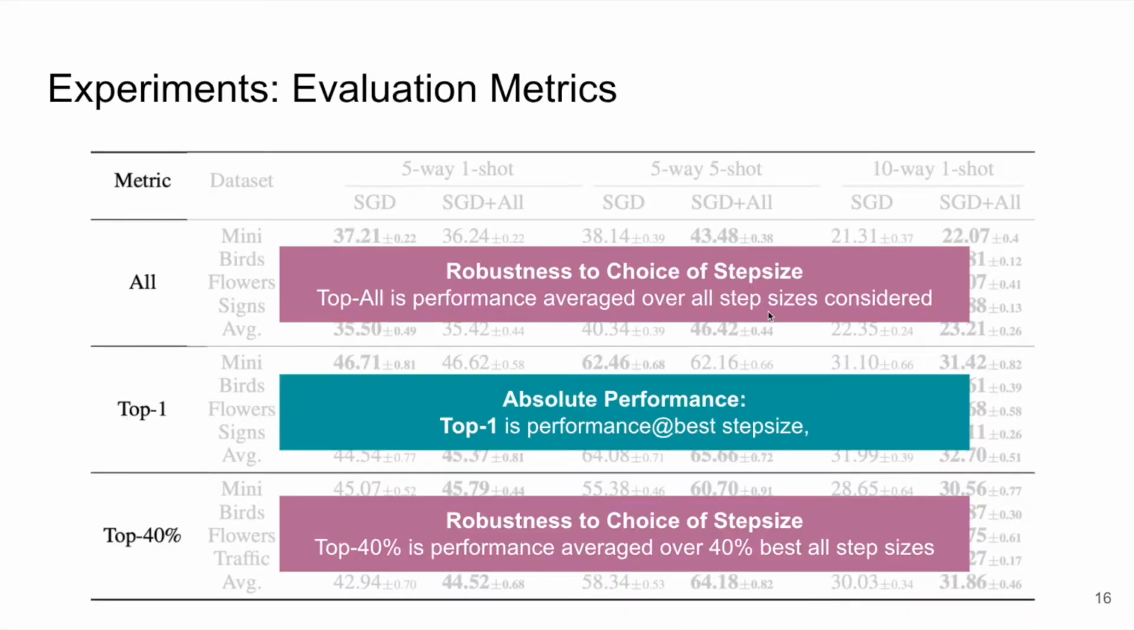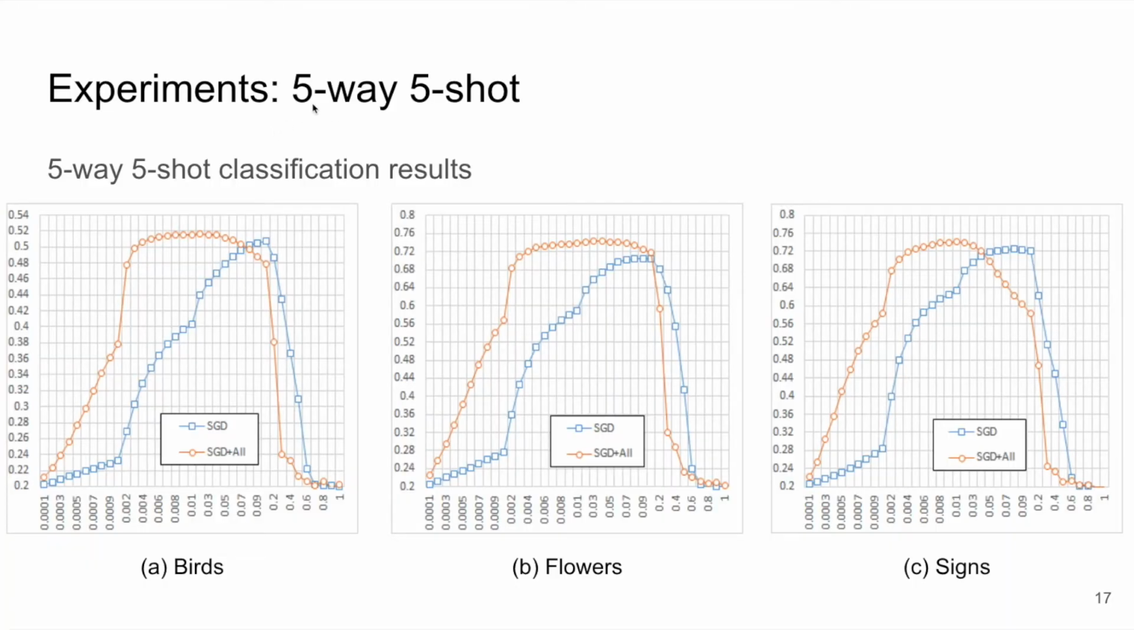So those are a lot of tweaks, and so we did a lot of experiments to know which things are useful and which things are not. We consider the top one metric, which is just the absolute performance after tuning for the best step size. And we also consider top 40% and top all metrics, which are averages of the performance over a range of step sizes. And this is to see how robust we are to the choice of step size. We consider 5-way 5-shot classification. X-axis is the step size, Y-axis is the accuracy. And you can see that in orange, our method is more robust to the choice of step size and has slightly better top one performance.